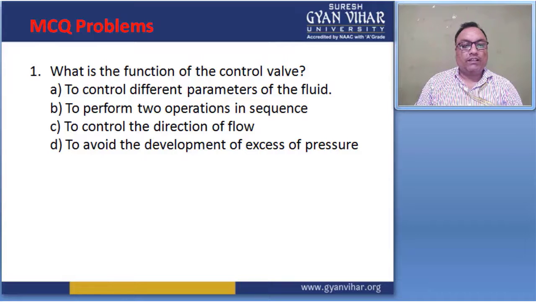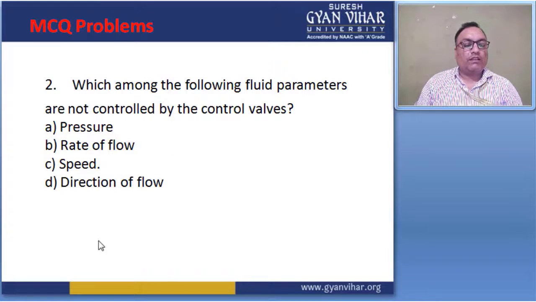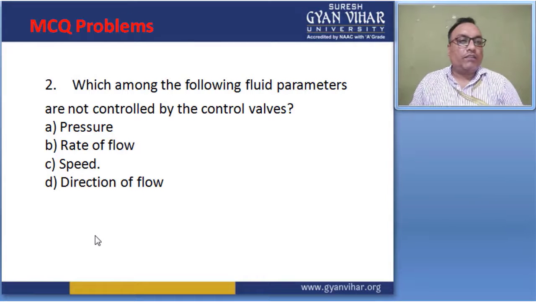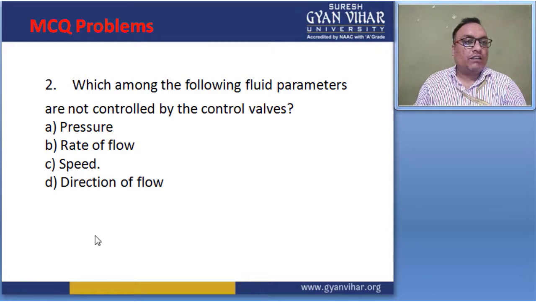Then move to the next question, number 2. This question gives which of the following fluid parameters are not controlled by the control valve. Four options are given: pressure, rate of flow, speed, and direction of flow.